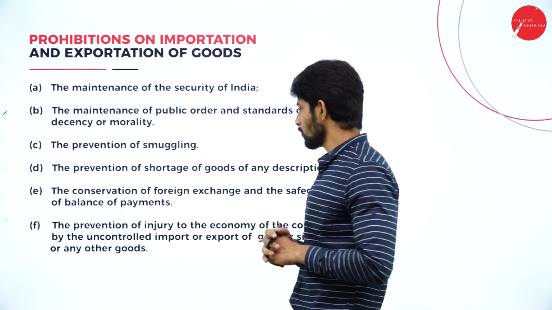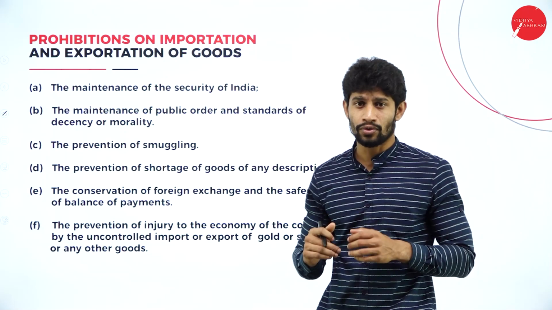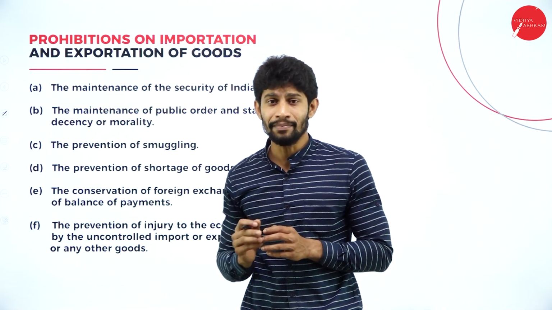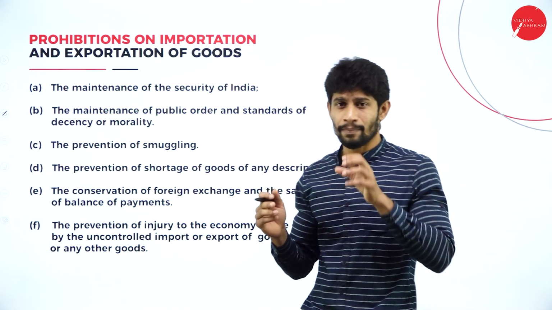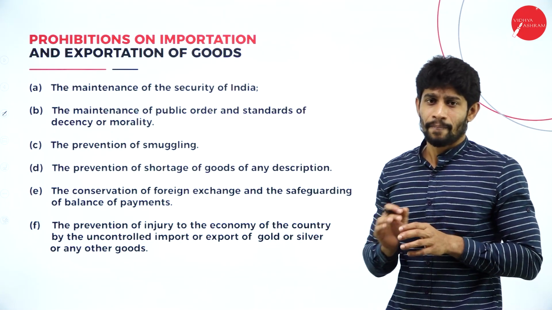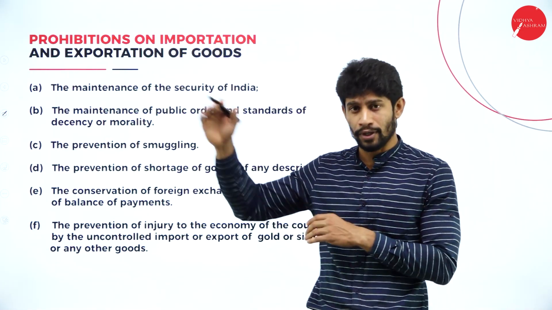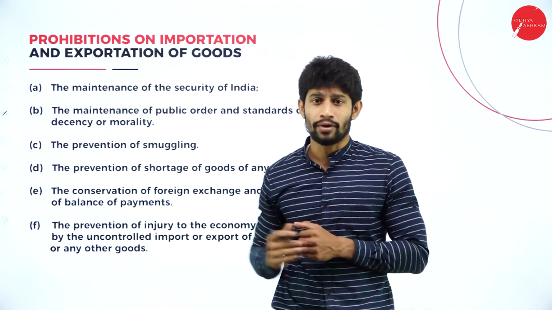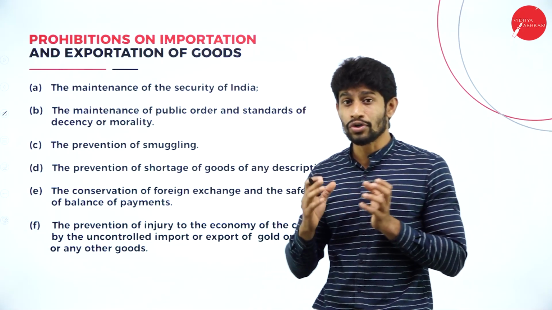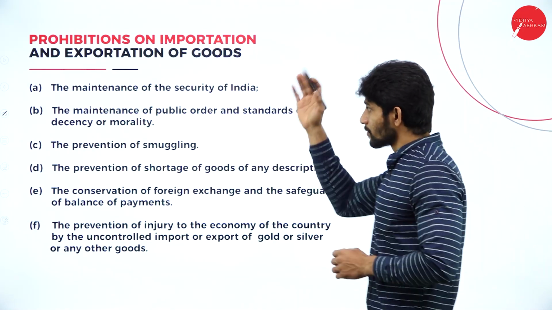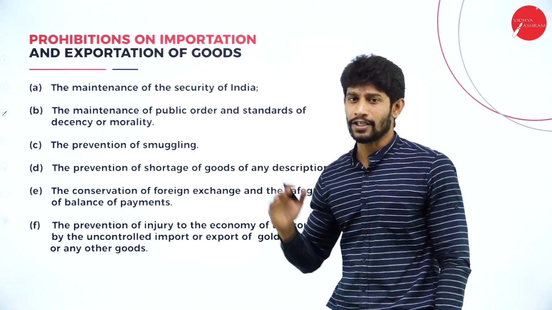Next, the prevention of shortage of goods of any description. Sometimes we are facing a shortage of goods, and what we do is export. At that time, there will be a scarcity of that particular product. So to avoid shortage of goods in a particular domestic country, for example, as Indians we will be paying 100 rupees per kg for tomato, yet we will be exporting tomatoes to other countries. We have a shortage of tomato, but still we are exporting it. So to control the shortage of goods, they prohibit some kinds of goods under importation and exportation.